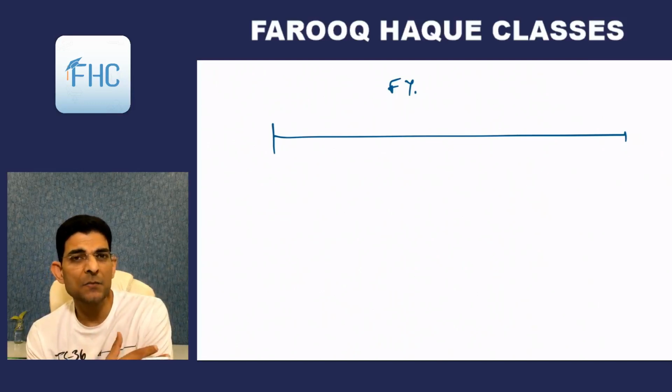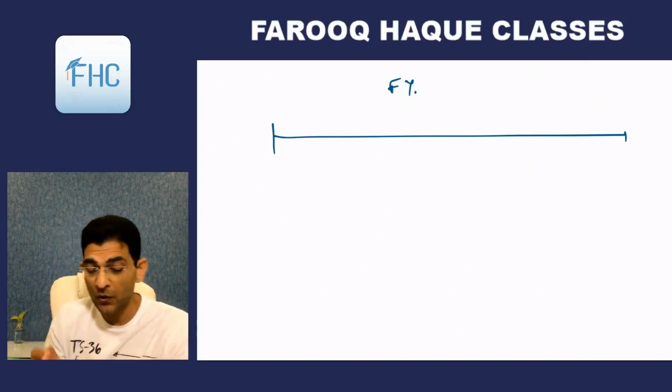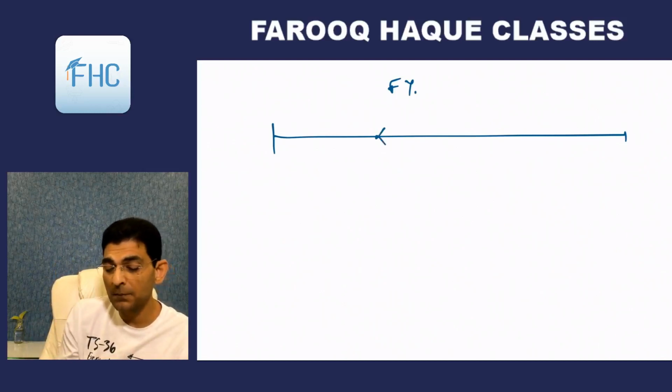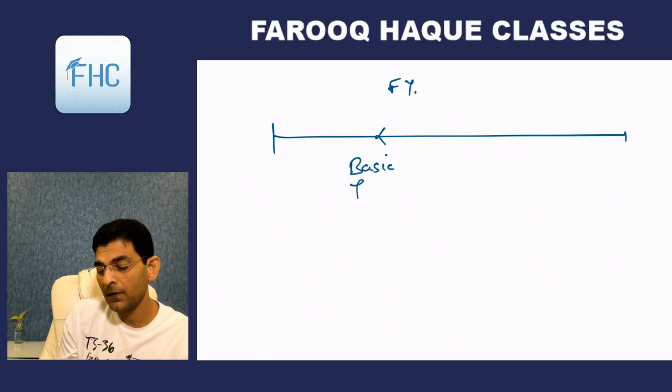In some backward states it is 10 lakhs, somewhere it is 20 lakhs. Nowadays it is also increased to 40 lakhs in some states. So whatever that basic threshold limit is, below which you are not required to register yourself.